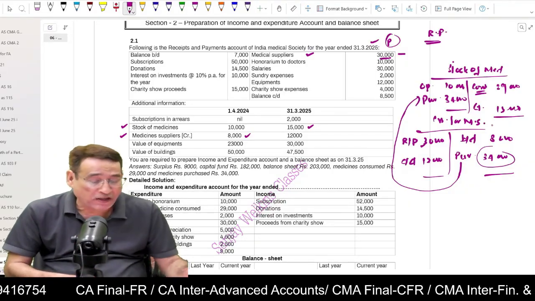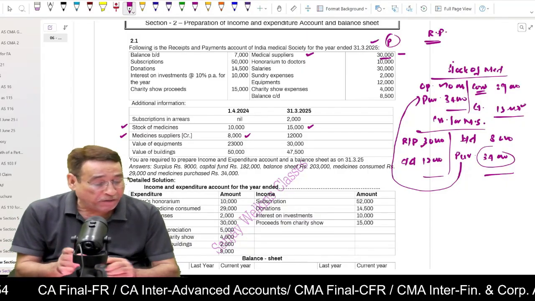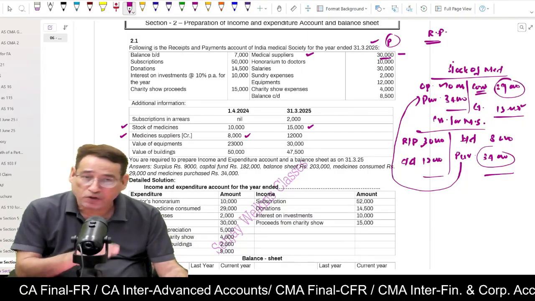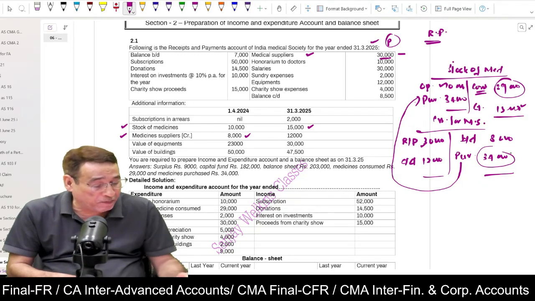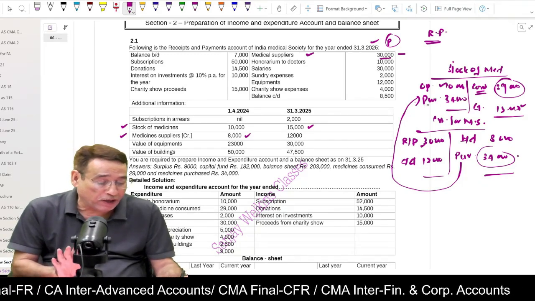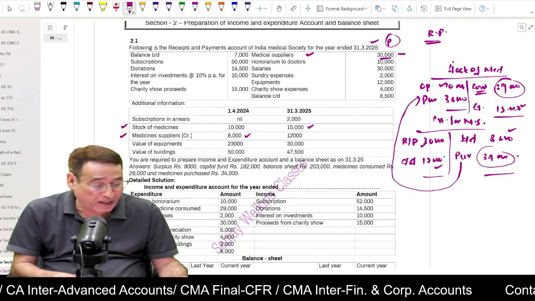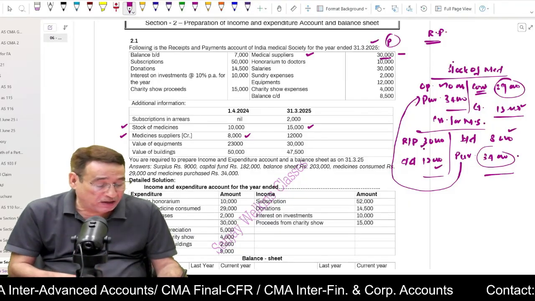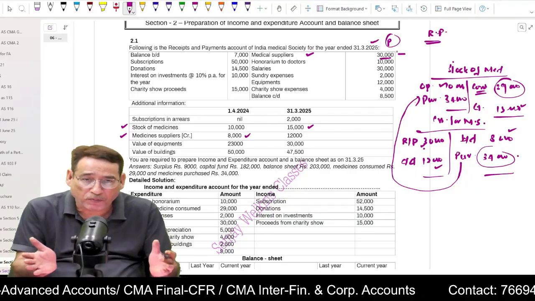Now, as far as these accounts are concerned, opening and closing stock will be written in the balance sheet. Medicines which you have consumed will be taken to the debit side of income and expenditure account. This item is already posted here, so you need not post this item anywhere else. Now coming over to the creditors, opening and closing balance will be written in the balance sheet, and this account, receipt and payment account, is already written over here. So this is how you have to move about.